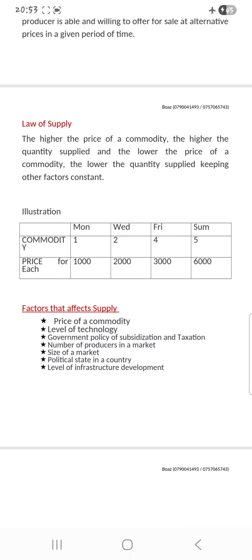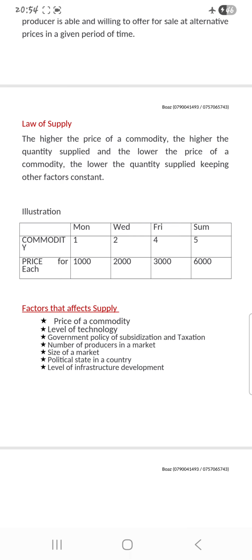Because here the supplier knows if the price of a commodity is high, he will produce more goods and get more profits. But when the price of a commodity is low, he will supply less because he knows if he supplies, he will get low profits.